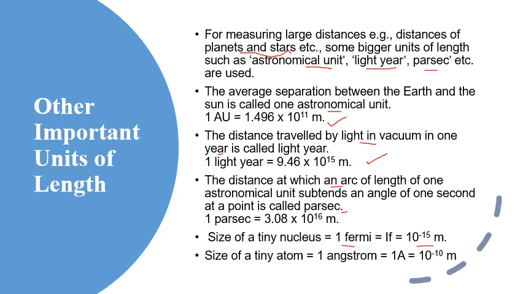And size of a tiny atom is equal to 1 angstrom. 1 angstrom is equal to 10 to the power minus 10 meters. These three are bigger units of length and these two are smaller units of length.